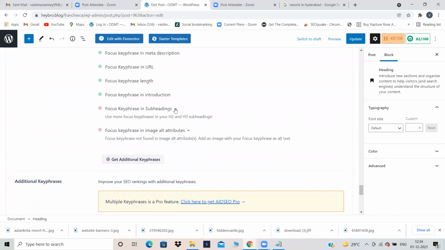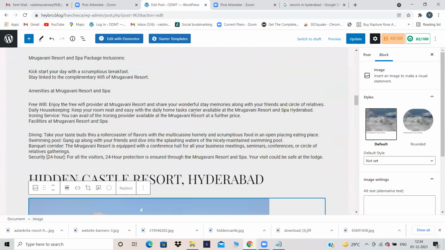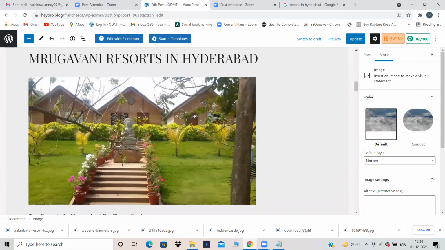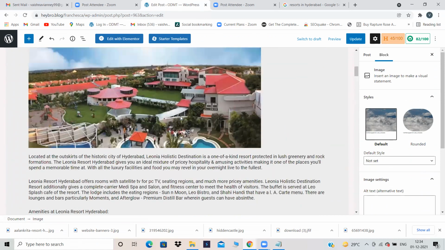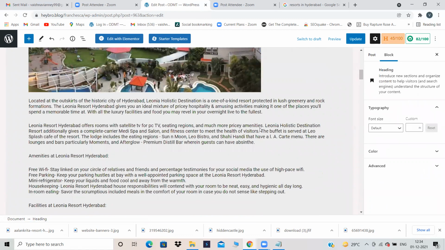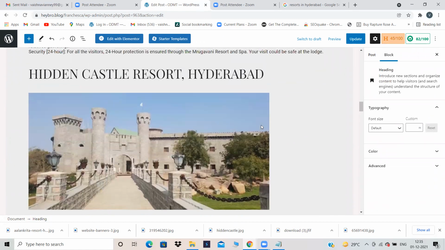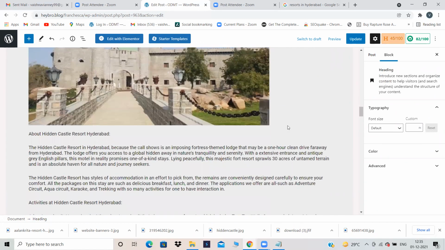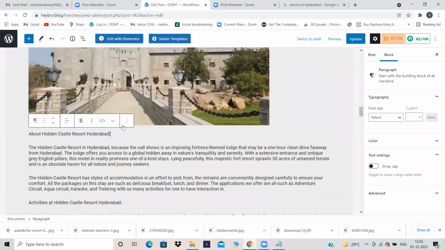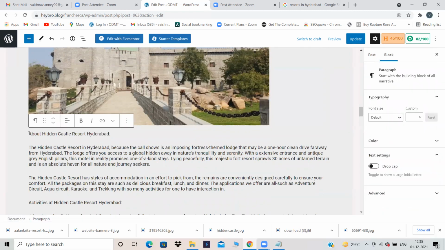Okay, still it has not been added. Let's see what's the problem. Use more focus key phrases in your H2 and H3 subheadings. I have used it, right? What he's telling us to do, we have to do that.